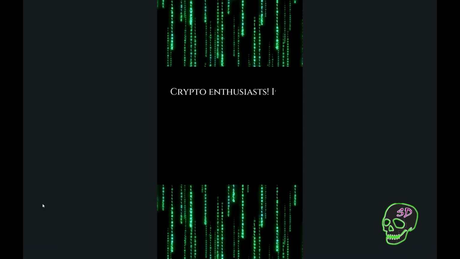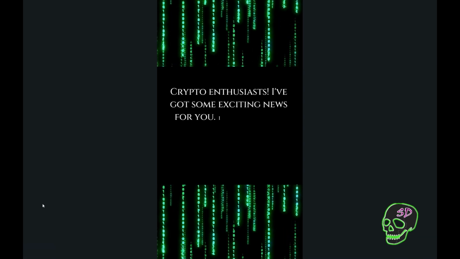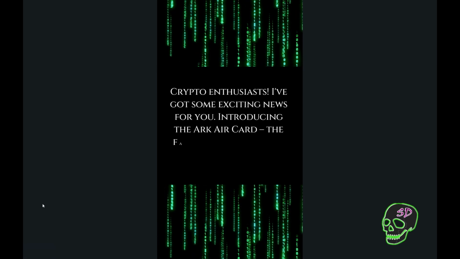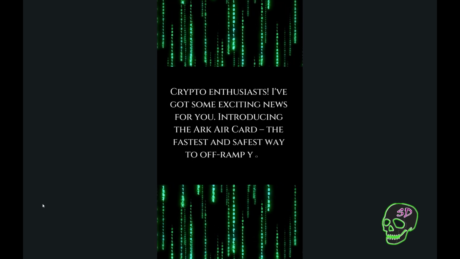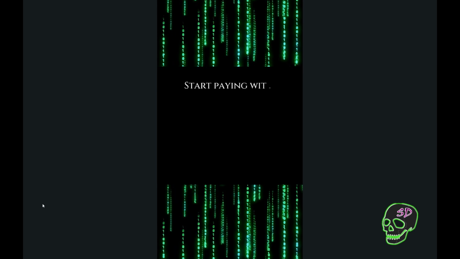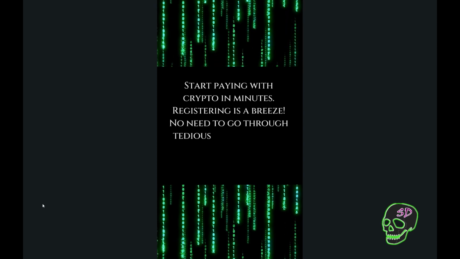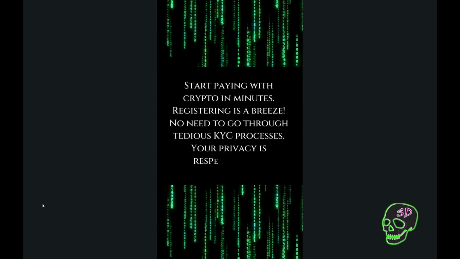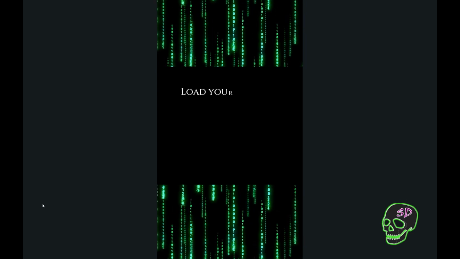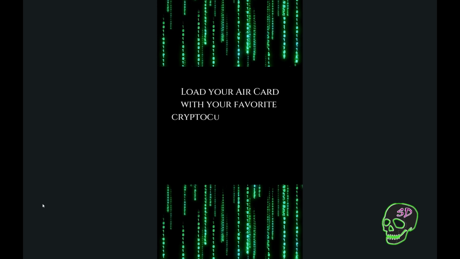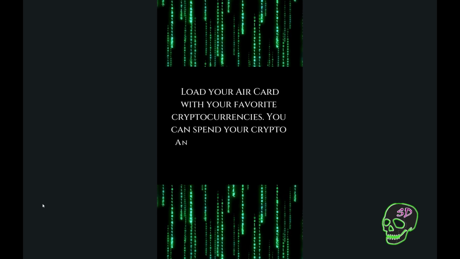Crypto enthusiasts, I've got some exciting news for you. Introducing the Ark Air Card, the fastest and safest way to off-ramp your crypto. Start paying with crypto in minutes. Registering is a breeze. No need to go through tedious KYC processes. Your privacy is respected and protected. Load your Air Card with your favorite cryptocurrencies. You can spend your crypto anywhere.